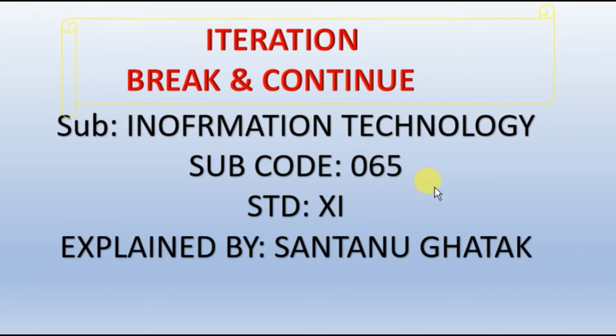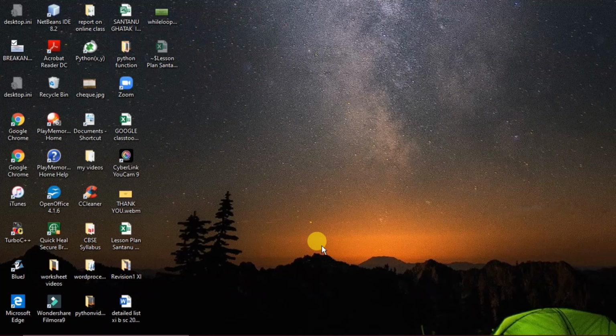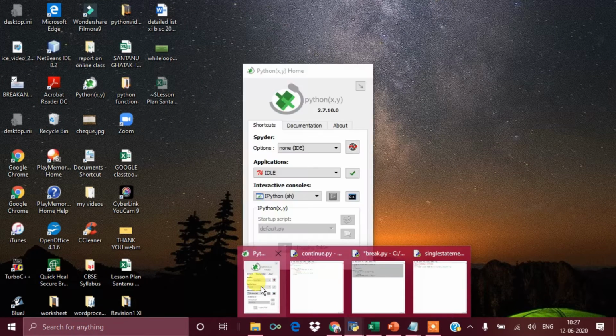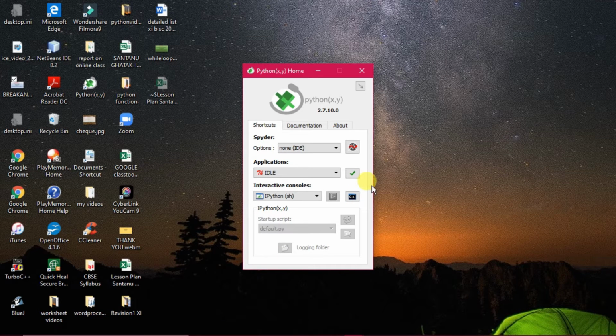Today, another iteration, we will discuss the break and continue commands with the help of two programs by using the while loop. The practical implementation, as usual, you have to do. Then you will understand the purpose of the while loop and the break and continue commands used inside it. So students, let us start the programs. Once again, I am explaining the purpose of this program and its functionality, break and continue.